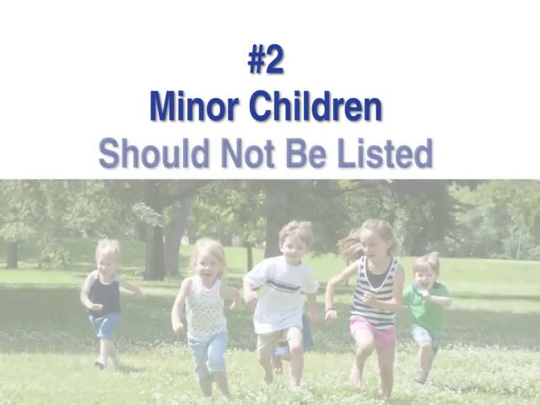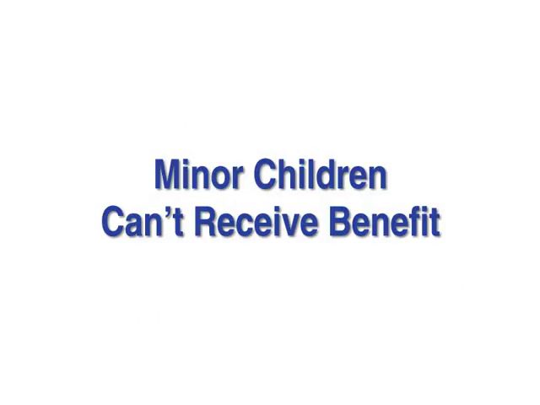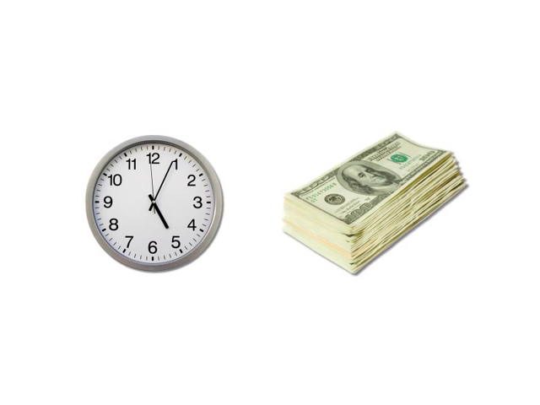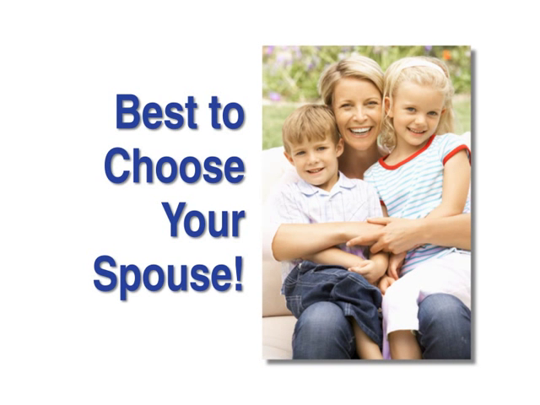Number 2. Minor children should not be listed as beneficiaries. An insurance company cannot pay a benefit to a minor child. Doing this would result in cumbersome legal procedures that could cost time and money. In most cases, it's best to leave the benefits to your spouse and let him or her take care of the children.